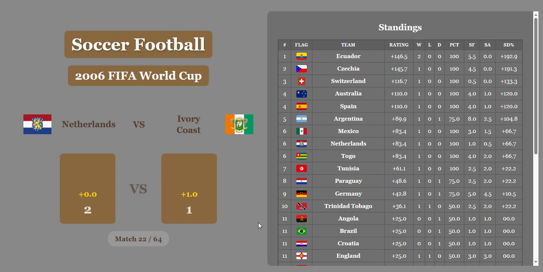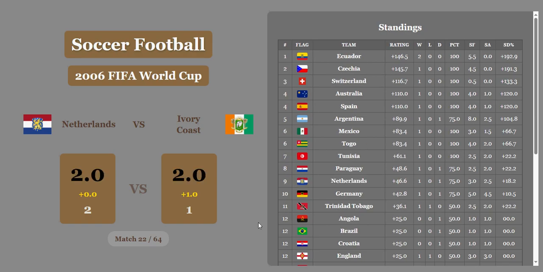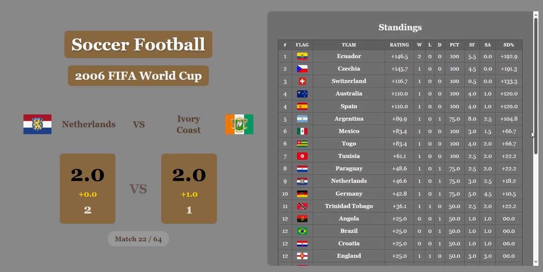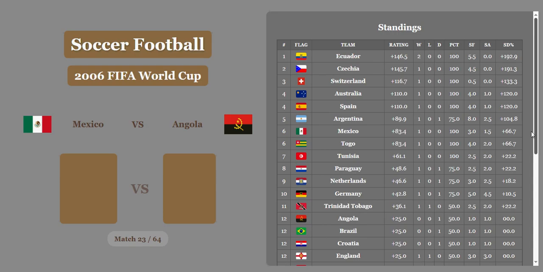That's not going to be enough, though. It's going to end in a draw after economics are considered. So according to the economics and the algorithm, they're equal in that match. And Ecuador is still in 1st place right now.